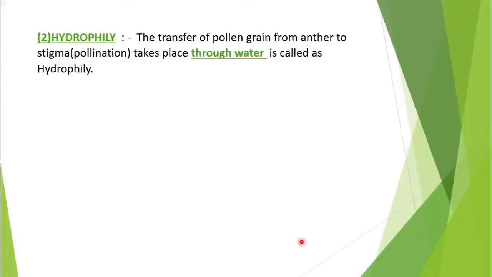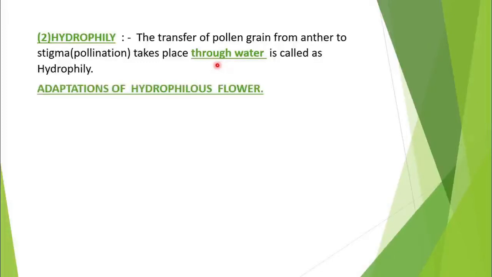Now the next type of agent of pollination is hydrophily. Hydro means water. Hydrophily is the transfer of pollen grain from anther to stigma, or pollination, through water. Because hydro means water, when pollination takes place through water, it is called hydrophily.